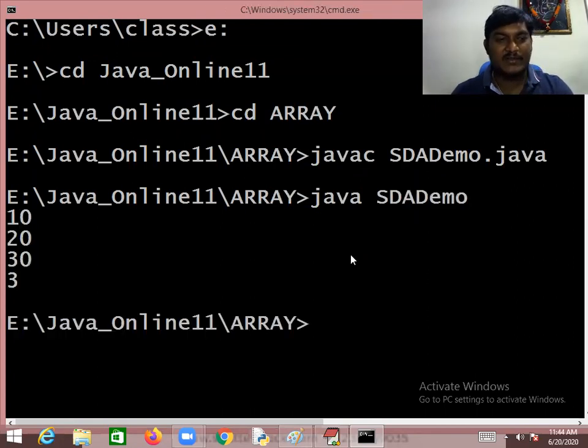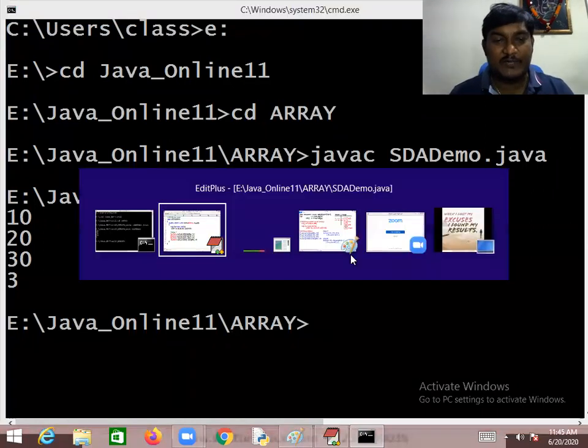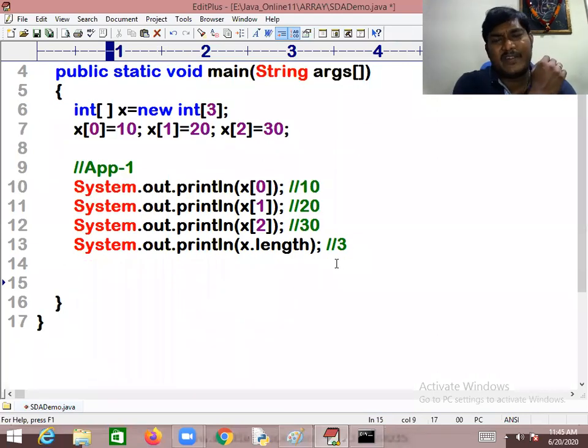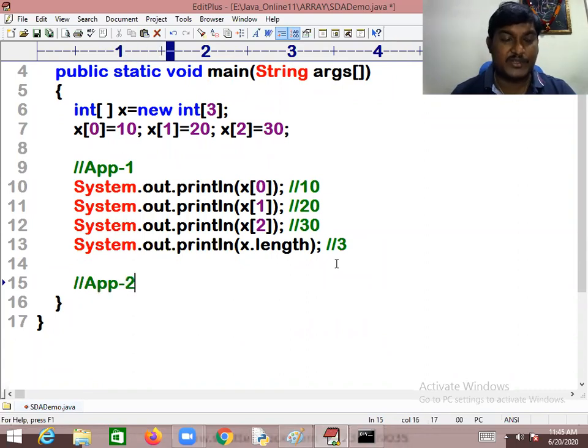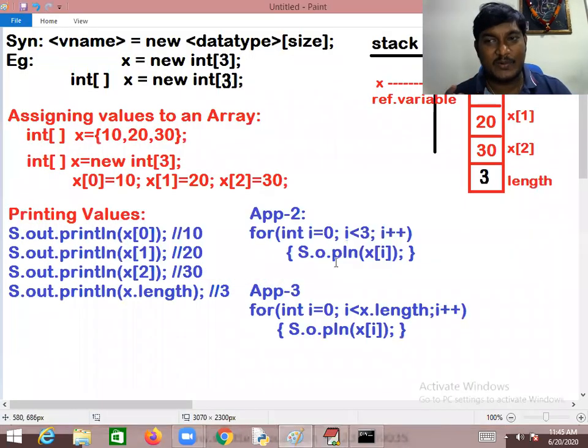When you run this one, you've seen those are the values, and x.length is the array size. Sir, is there any possibility to write the logic to get all the values from the array? We have different ways. But as I said, I will go with approach 2, ladies and gentlemen. We have 3 elements. But as I said, array index value starts with 0. 0, 1, 2. We have to write the code in such a manner to loop through 0, 1, 2.